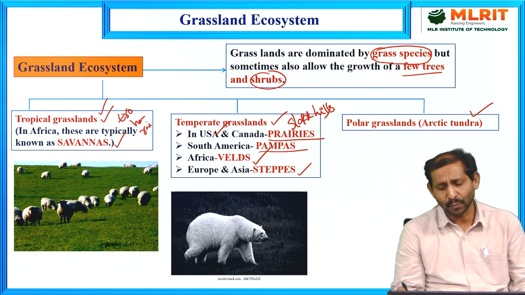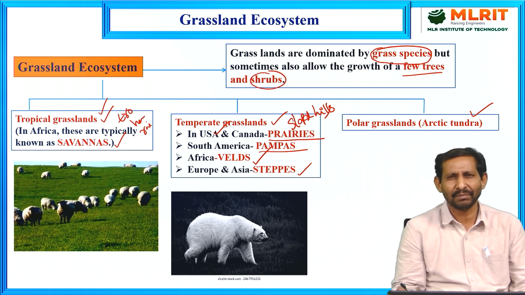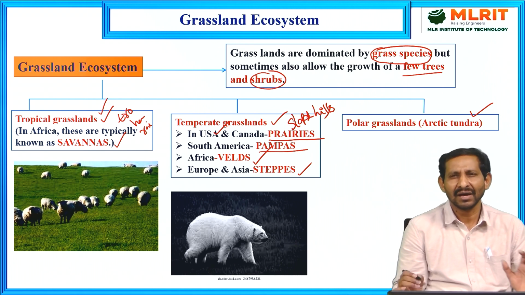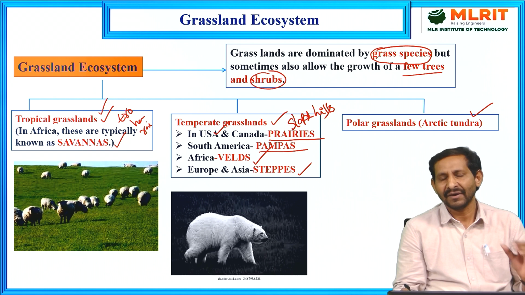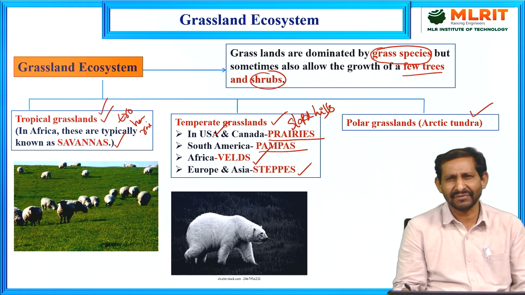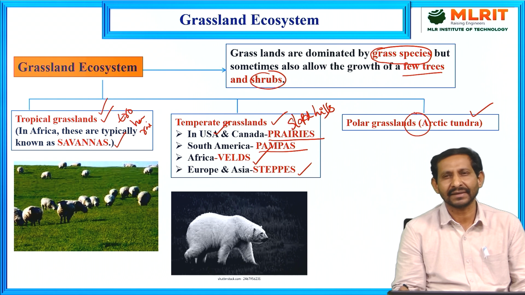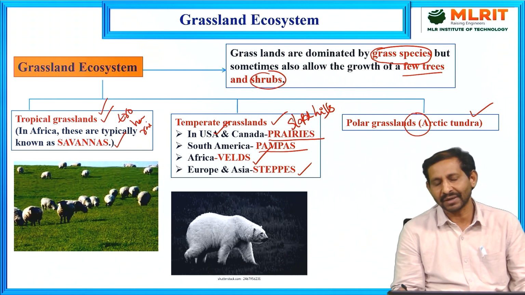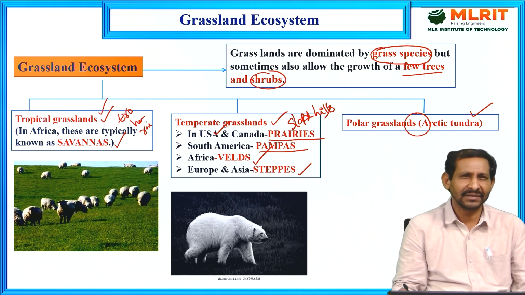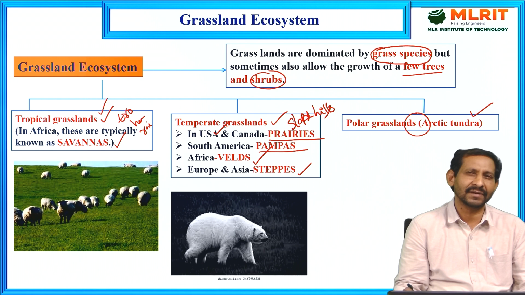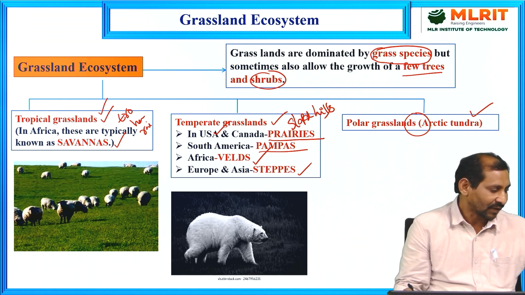Now coming to the polar grasslands. These have extremely snowy conditions and frigid winds, and it is very difficult for plants to grow in this type of region. Those are called the polar grasslands. These are examples of grassland ecosystems.